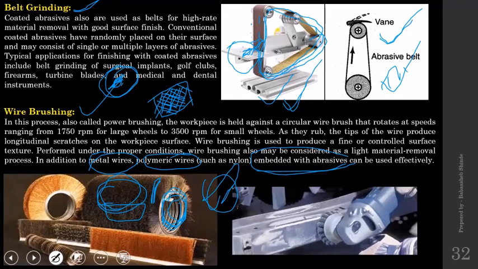These are finishing operations, so material removal rate is going to be very small, but accuracy and surface finish are going to be better compared to grinding and all.